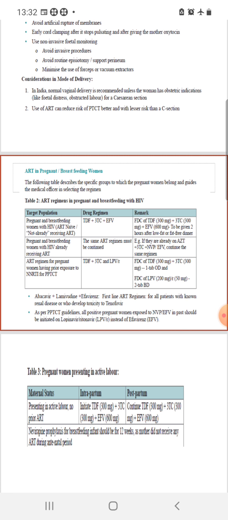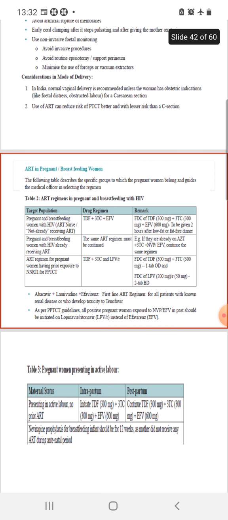Now, ART in pregnant and breastfeeding women. All breastfeeding and pregnant women can be given the same regime, tenofovir, lamivudine, efavirenz, 300 milligram, to be given 2 hours after a low-fat or fat-free dinner, and that regime can be continued during breastfeeding also. And if they have already received it, continue the same regime.